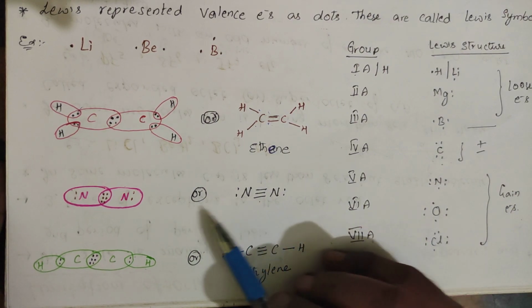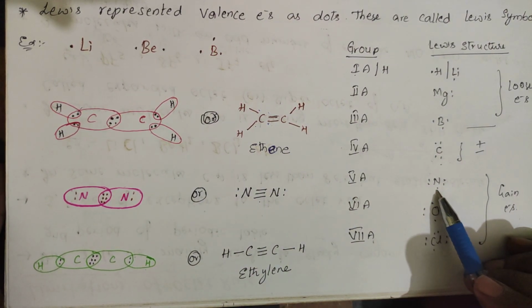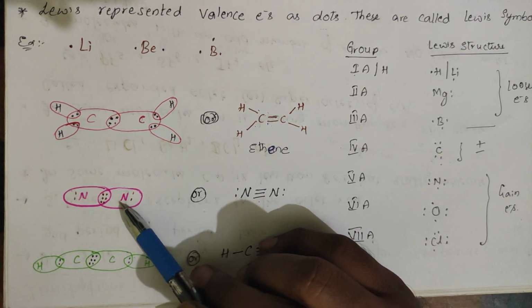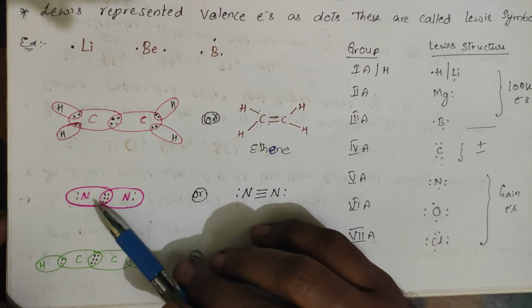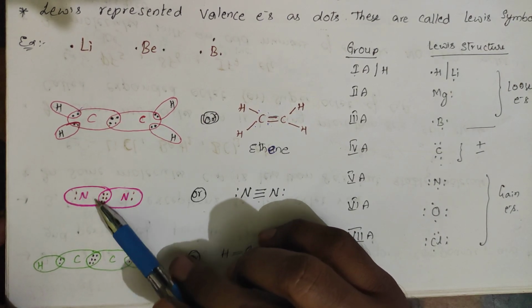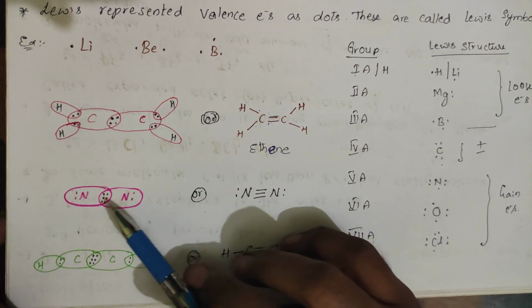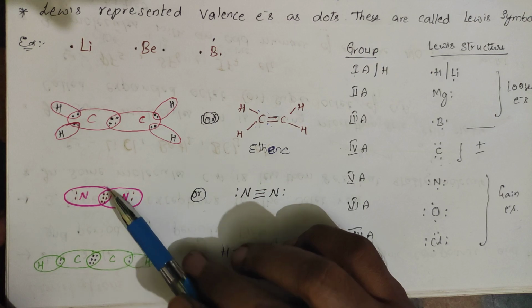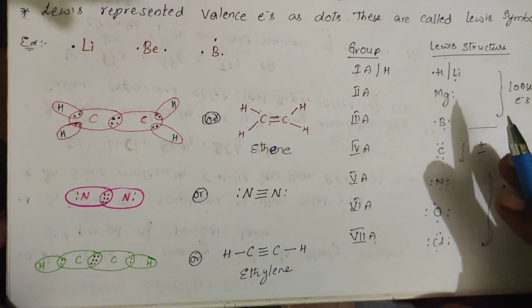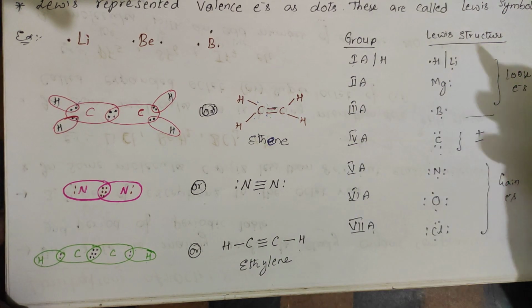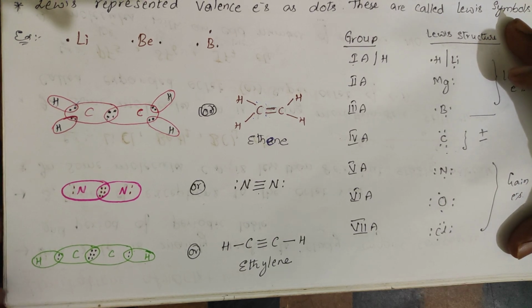In the same way, if you go for N2, N has 5 valence electrons. This nitrogen assumes that the shared electrons as well as its own electrons belong to it. This nitrogen also assumes the same way. These 3 shared electrons as well as these 2 electrons belong to it. So for this nitrogen, 6, 7, 8, it is octet stable. The other nitrogen also has 8, so it is stable. In the same way, I have drawn the C2H2 molecule. This is ethyne, or acetylene, as you will see in your lower classes in organic chemistry. This year also, we will be learning all these things.